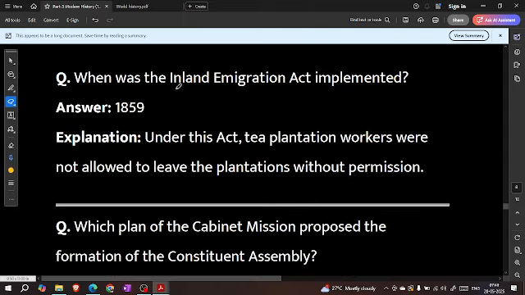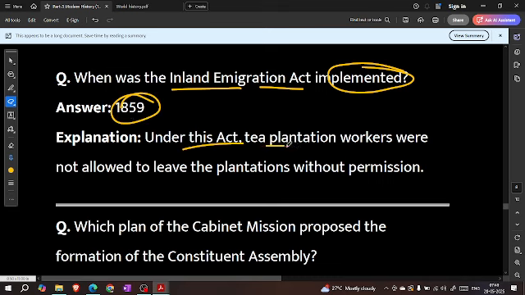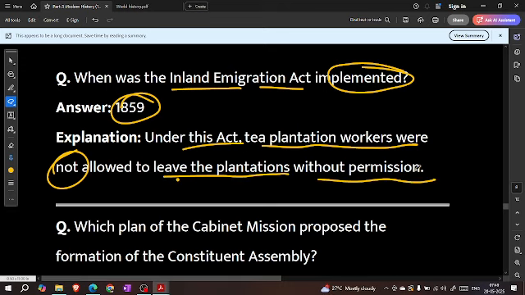When was the Inland Immigration Act implemented? In 1859. Under this act, tea plantation workers were not allowed to leave the plantation without permission.